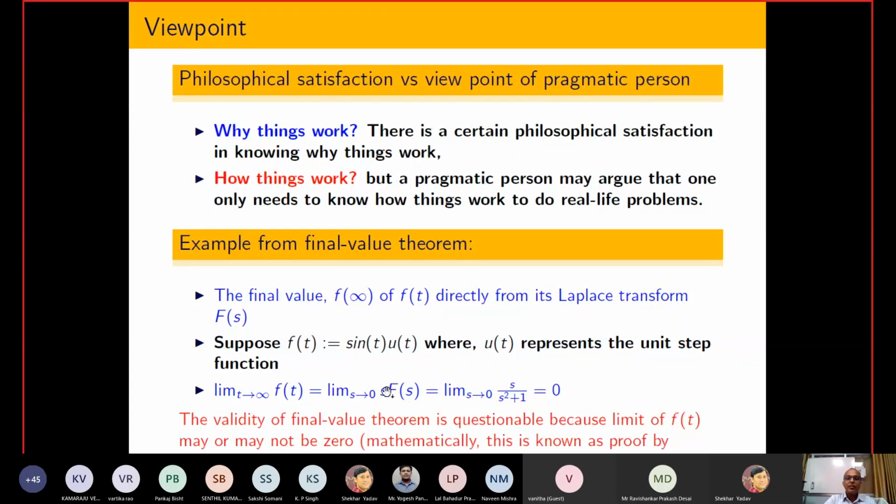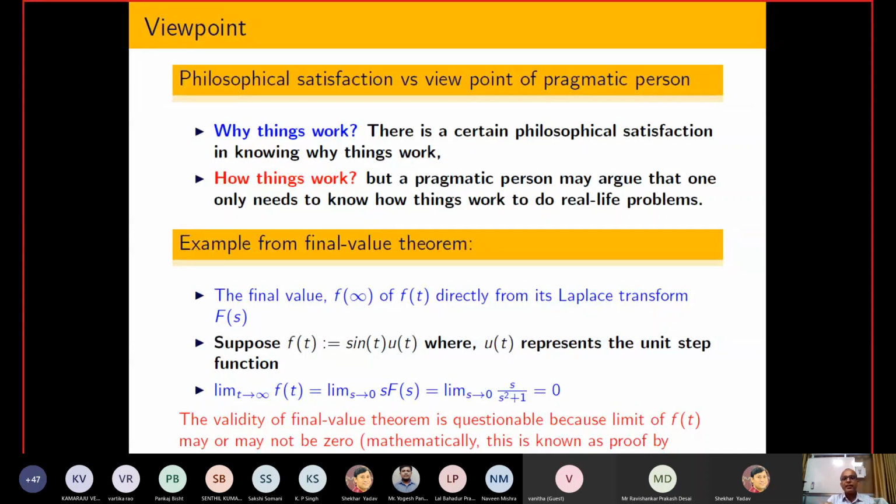But try to see here that this result is no longer true. Why? Because you know that sin t can take any value between -1 and 1. So how can I conclude that after a very large time the function tends towards 0? It means that somewhere my final value theorem is questionable if we apply it to this example, because in mathematics one proof methodology is proof by counterexample.